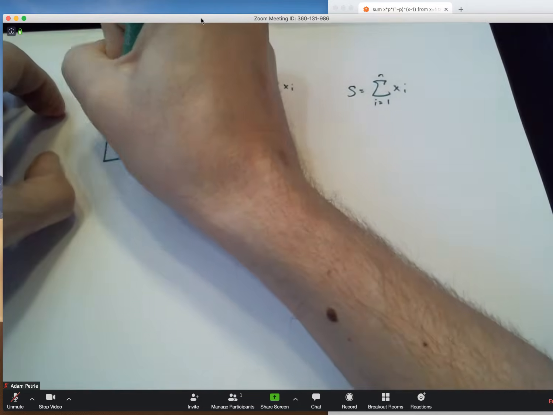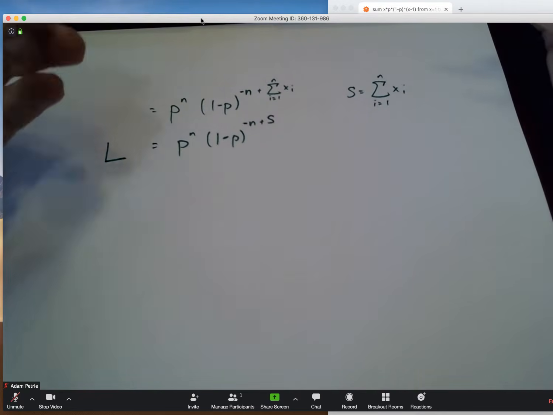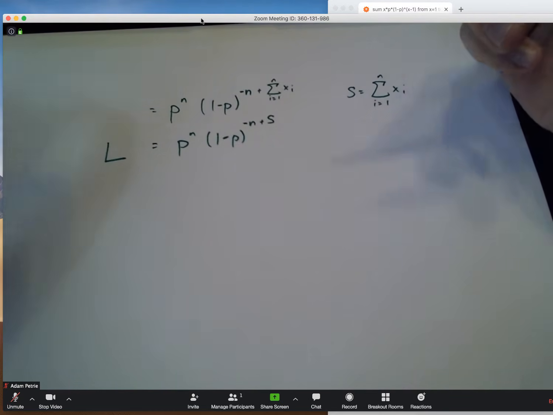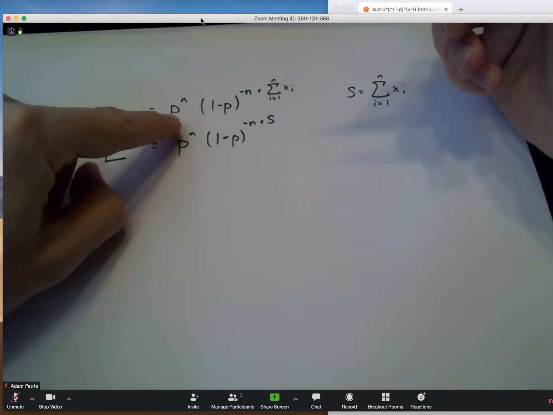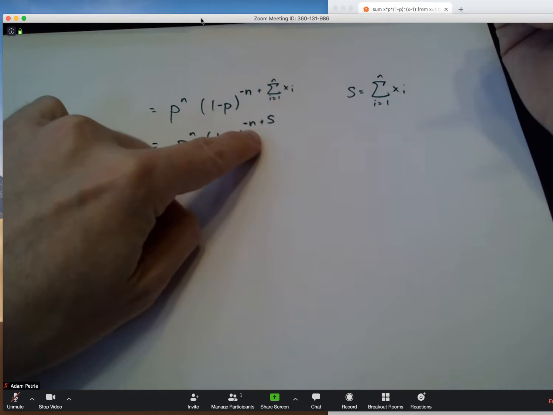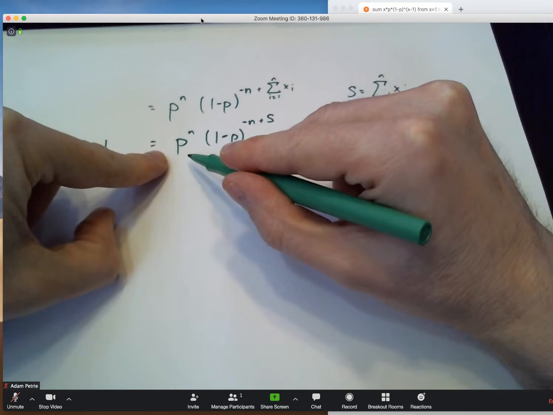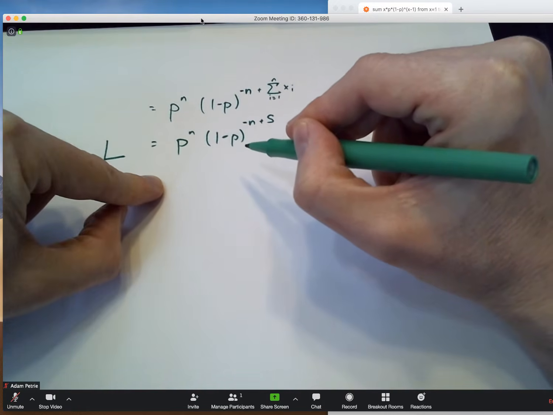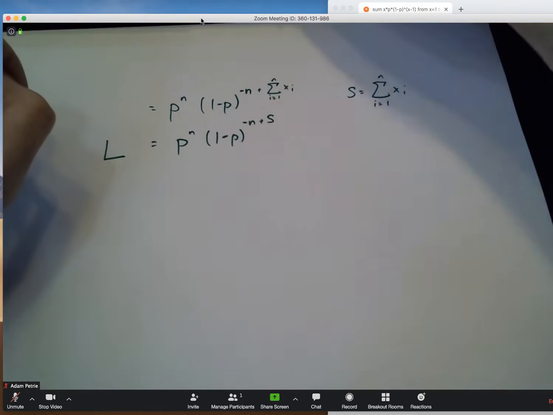So after all that work, what we find is that after we've collected a set of data, a little x1, a little x2, a little x3, all the way up to the little xn, the probability of observing that particular combination of values is p raised to the nth power, whatever p is, times (1 minus p) to the minus n plus s, the sum of all of my data values. So I want to know, well, what value of p makes this probability, makes this likelihood as big as it can possibly get? So Wolfram Alpha can help us out with this. We want to maximize this function.